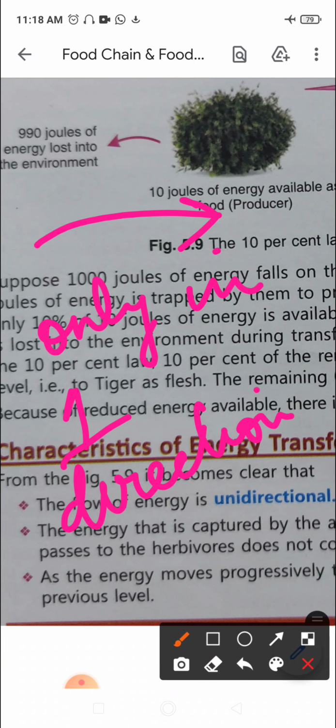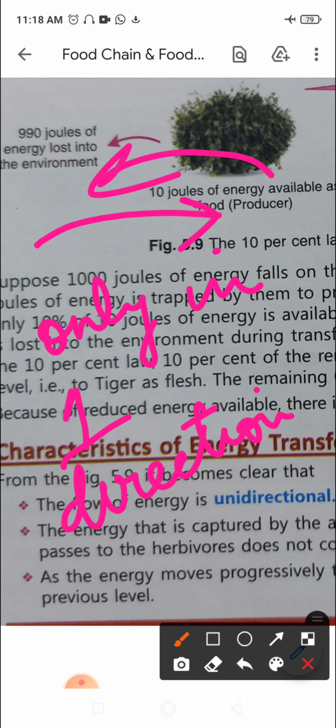It cannot be reversed. The energy that is captured by the autotroph does not revert back into the sun, and the energy which passes on to the herbivores does not come back to the autotrophs. So it is not reversible.